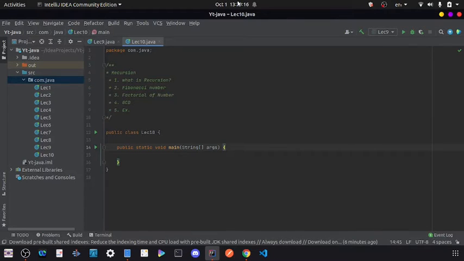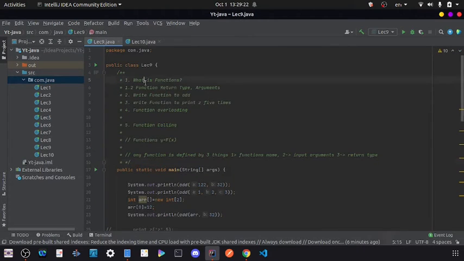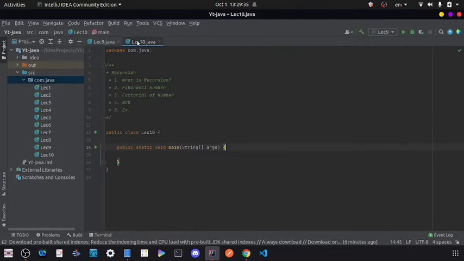Hello everyone, in today's video we are going to learn recursion in computer science, specifically in Java. In the last video we covered all the basics of functions: how we can create a function, what the return type in a function is, and how functions are used in our programming. Today we are going to learn one of the most important parts of functions. The topic name is recursion.